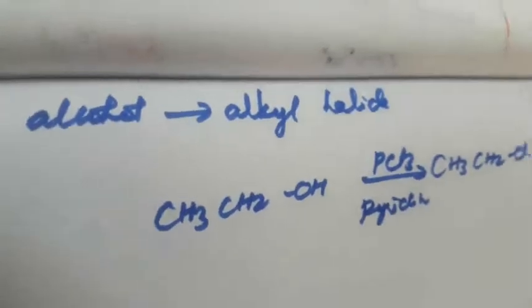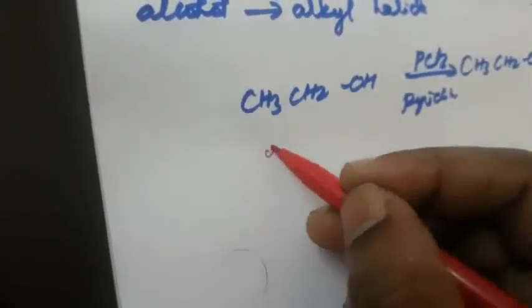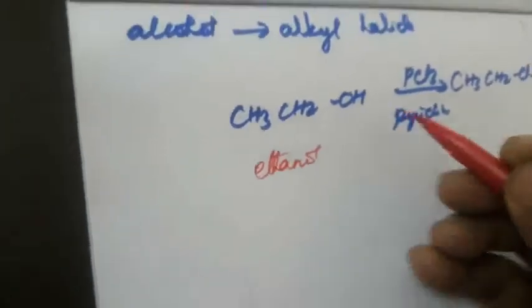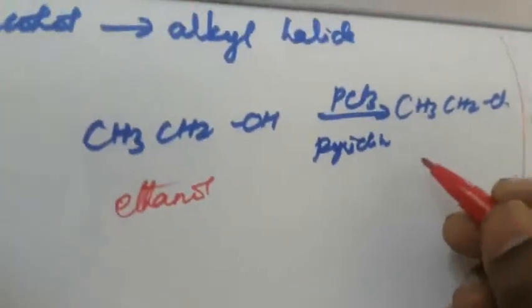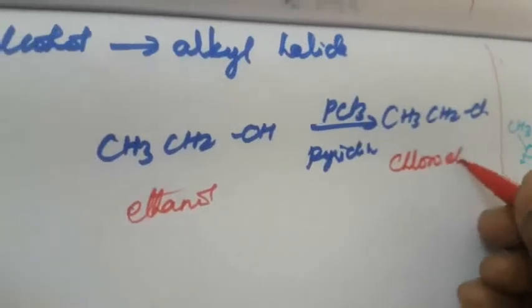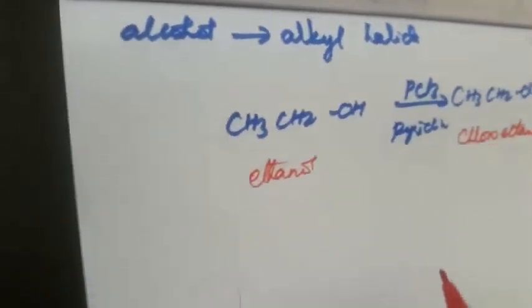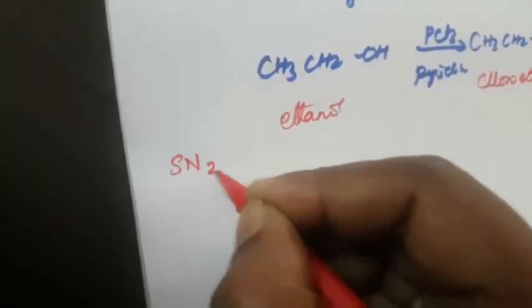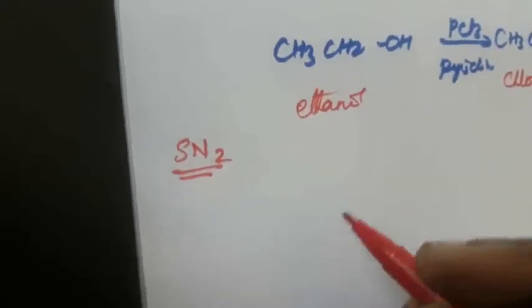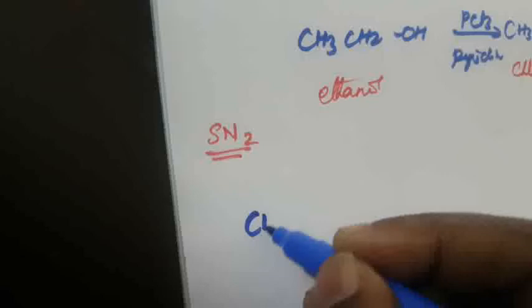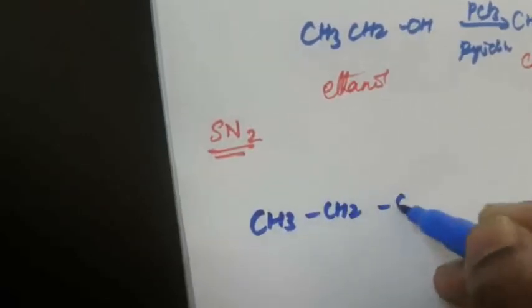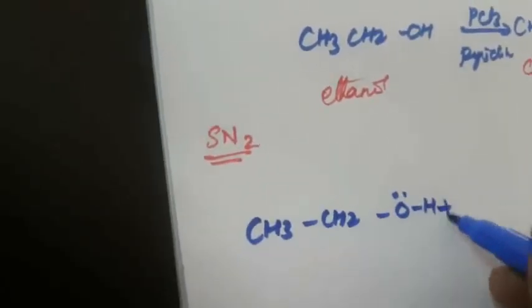So what is the mechanism that takes place? Here what is this compound name? Ethyl alcohol or ethanol. This is called chloroethane. What is the mechanism which takes place? This is also SN2 mechanism. What is SN2 mechanism? When addition of CH3CH2OH, right? Again it PCl3.